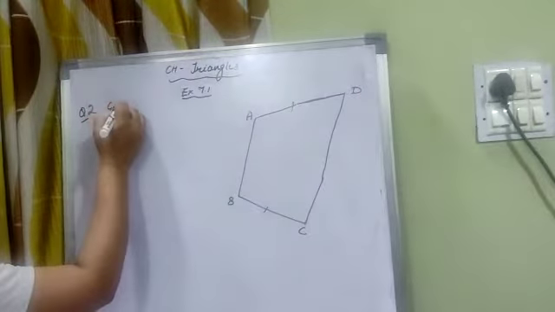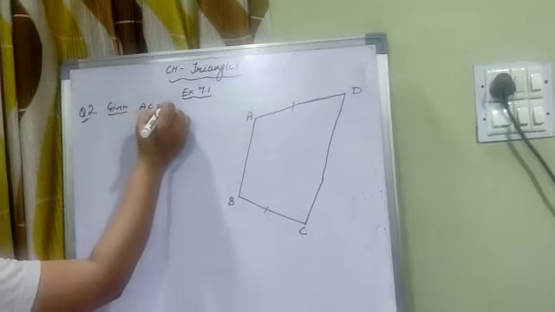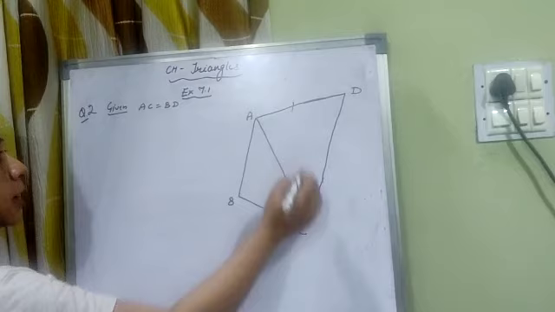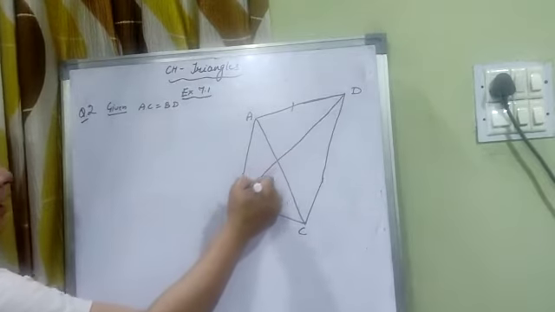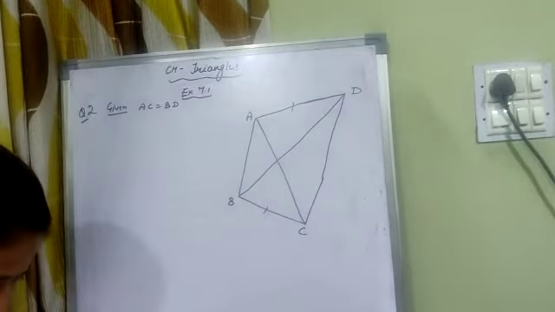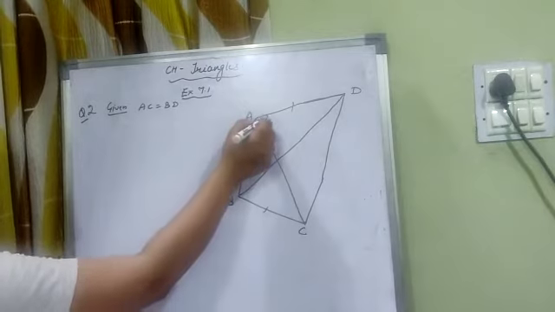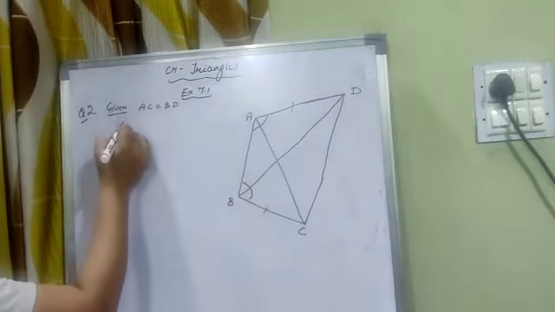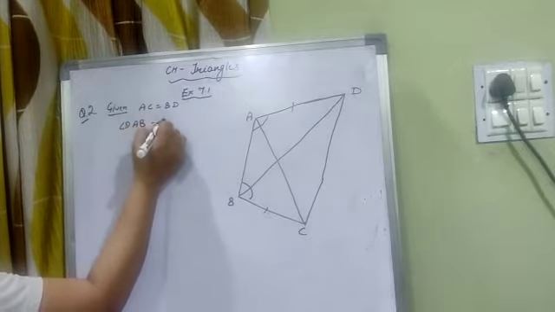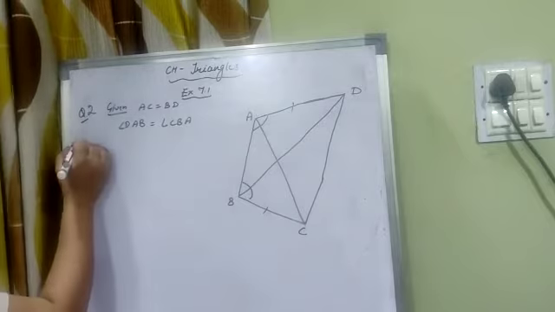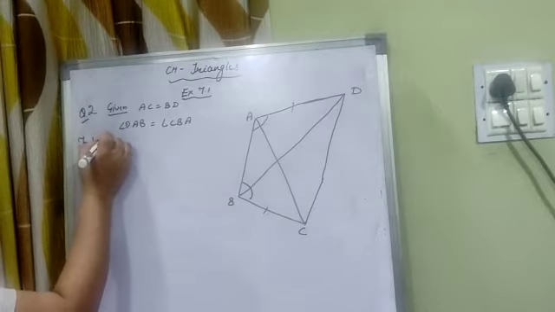So we will write the given: AD is equal to BC, and drawing the diagonals AC and BD such that angle DAB is equal to angle CBA. These two angles are equal.